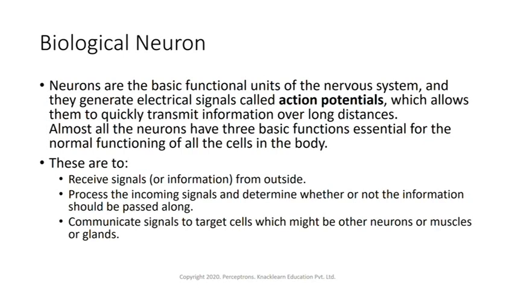So these are the most important parts of the nervous system, or you can say the basic functional unit within a brain. There are billions of neurons in our brain interconnected together, which forms a network. These are the main functional units, capable of receiving input signals, processing those signals, figuring out which signal is important and which is not, and thereby giving a proper output with respect to that signal.